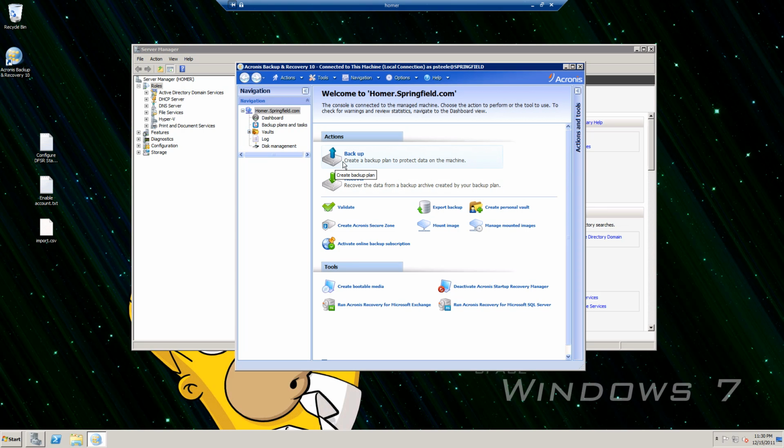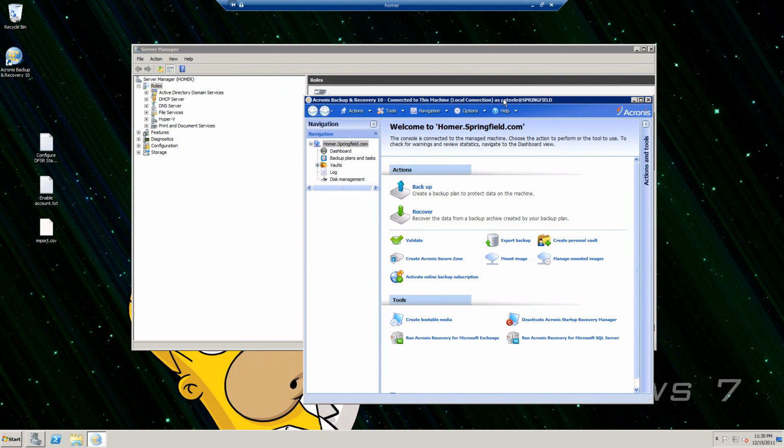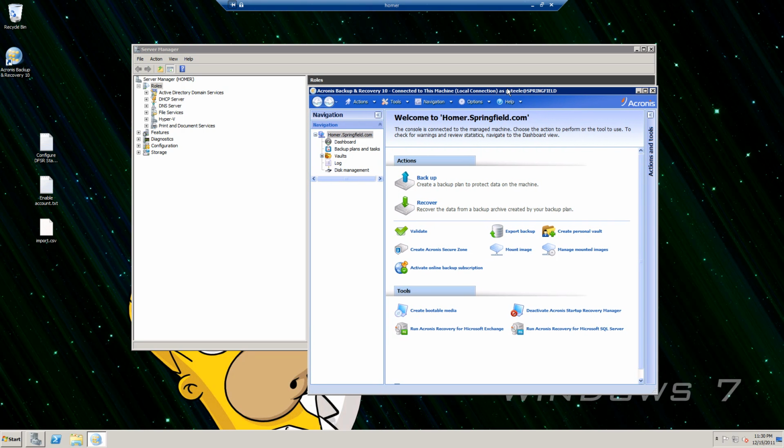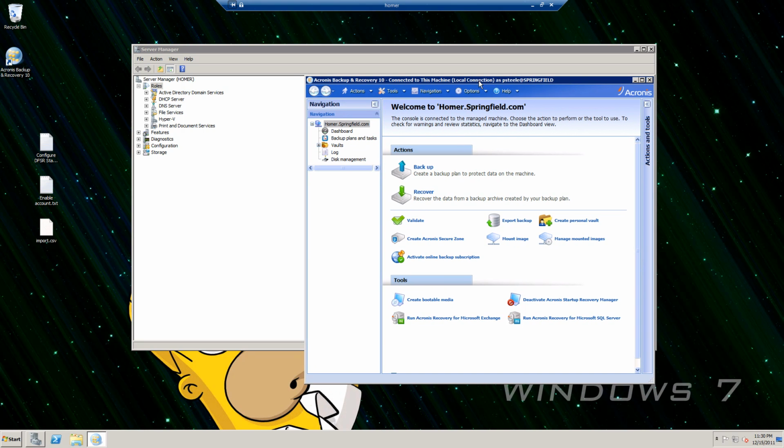You can back up individual mailboxes with this, and with the Microsoft backup software, you can only back up bare metal type stuff in volumes. It's a lot harder. It can be done to recover single mailboxes with the Microsoft backup, but it's not nearly as easy and user friendly as with the Acronis.